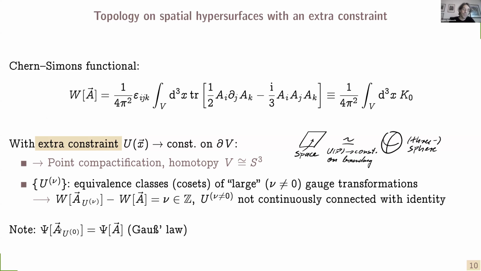Another important thing to note at this point is that the canonical formalism tells us that the wave functional transforms under gauge transformations in the normal subgroup, that is particularly the subgroup that is continuously connected with the identity, trivially, so it is gauge invariant, and this is equivalent to the Gauss law, and this is how the canonical formalism observes the Gauss law.